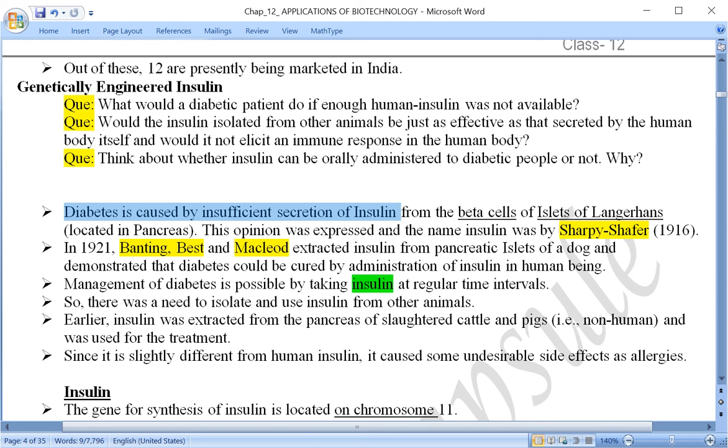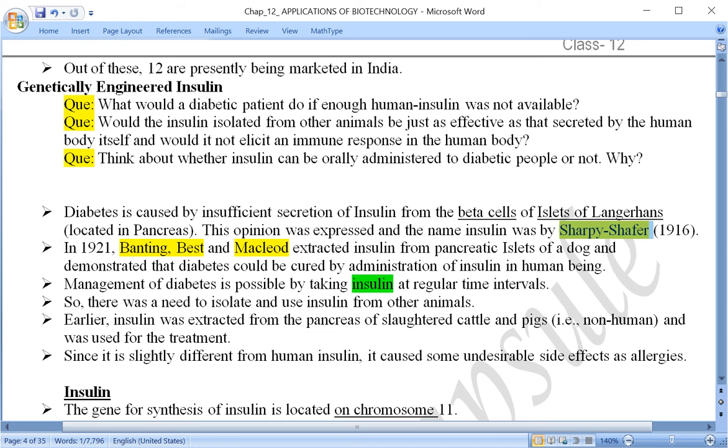From the beta cells of islets of Langerhans, which is located in the pancreas. Once again, this opinion was expressed by Sharpey-Schafer in 1916, and the name insulin was also given by Sharpey-Schafer.